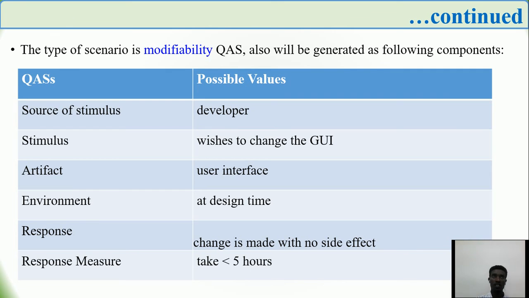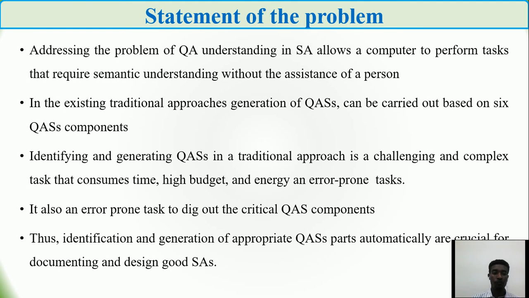The other is the response measure, which is some measurable function. The potential response measure in this section requires the time, or the iteration, or the expense, the time and cost of the change. So it takes time. So 5 hours is the response measure. Okay, the other is the statement of the problem.